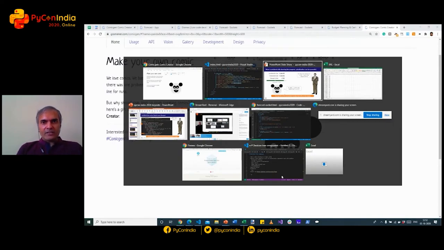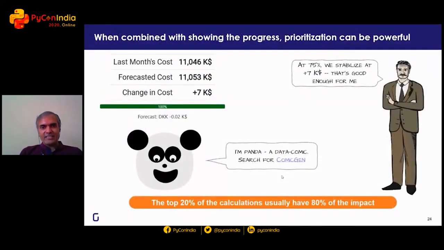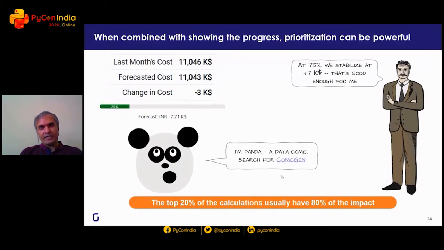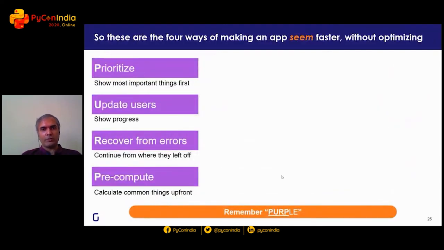So the net result is that we have an application that seems fast, even though in reality, behind the scenes, it's taking something like 30 seconds or 40 seconds. And we also are able to stop short midway. So remember that one of the best ways of speeding up an application is optimization, but that is not enough. You've also got to make the application seem like it's optimized.